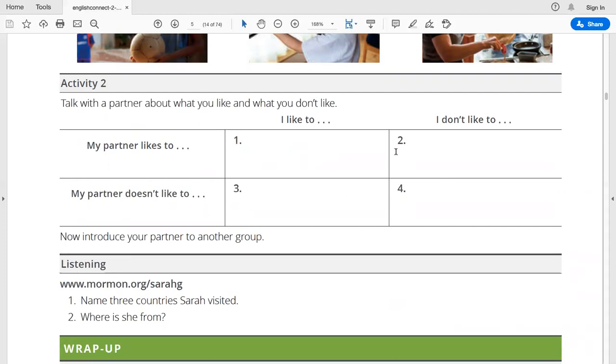Okay? Oh, he likes to go to the movies in this case. And then we will talk about the things that my partner doesn't like to do. And depending on what we have talked about with our partner, we would then say, my partner doesn't like to cook. My partner doesn't like to play violin or something.